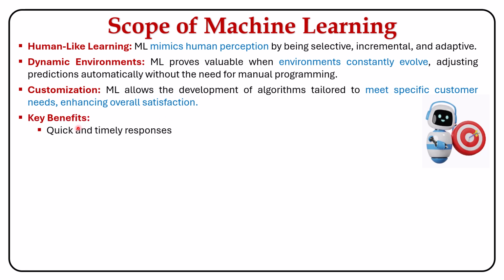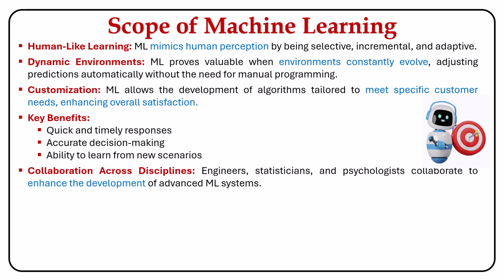The key benefits of machine learning are its ability to provide quick responses, make accurate decisions, and continuously learn from new scenarios. A machine learning system involves collaboration across disciplines, where engineers, statisticians, and psychologists work together to make the technology more effective.